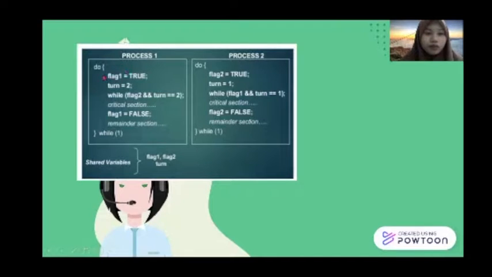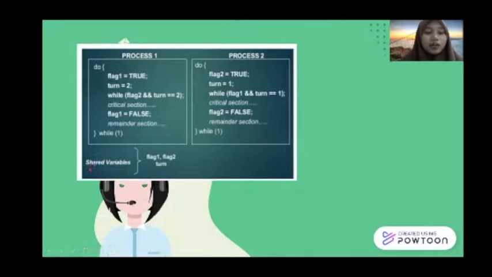In process 1, flag 1 equals true, turn equals 2, while flag 2 and turn equal to 2. Then it will go to the critical section, and after that flag 1 is false. So it will go to the next process, which is process 2, repeating the same like this.